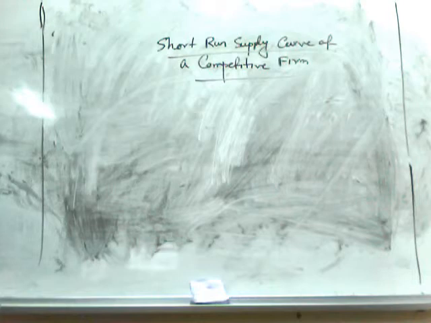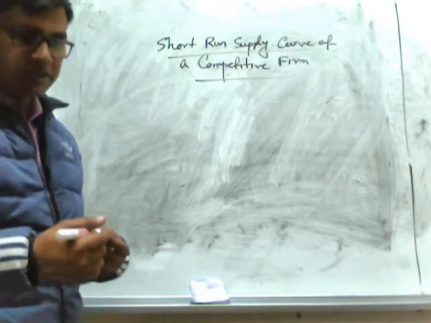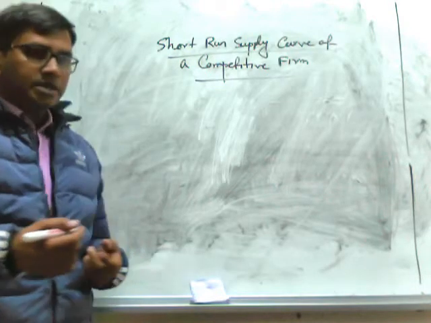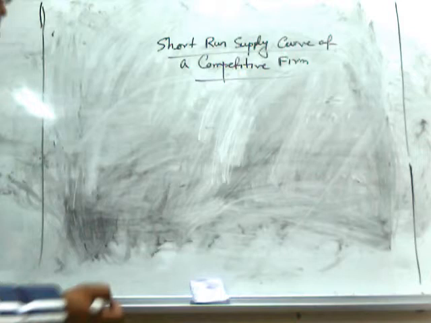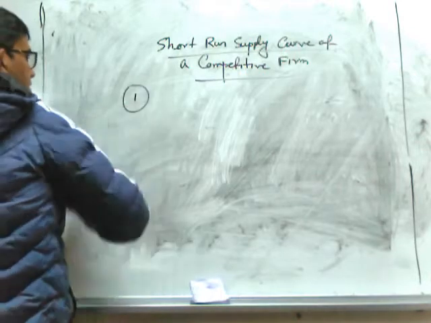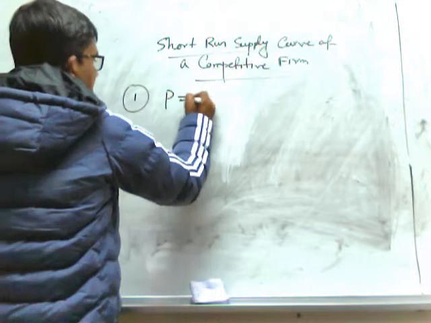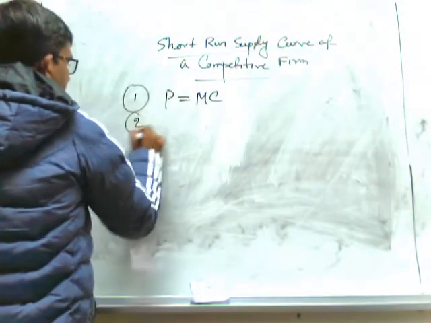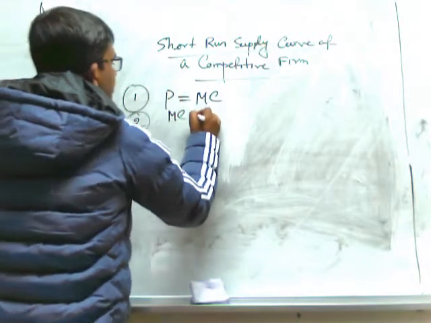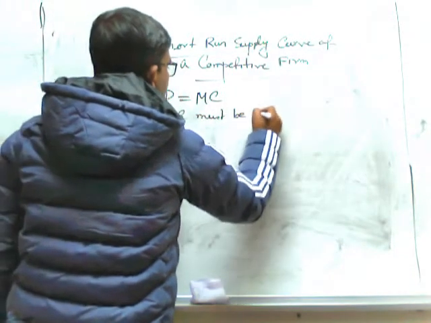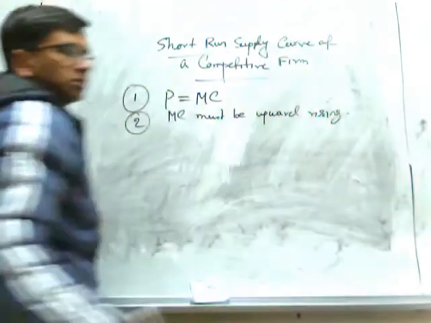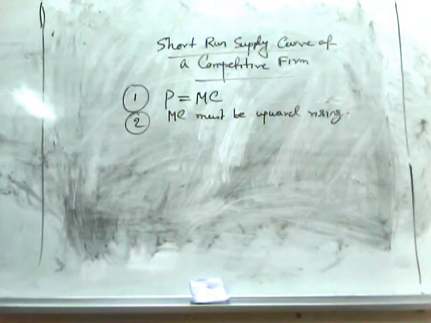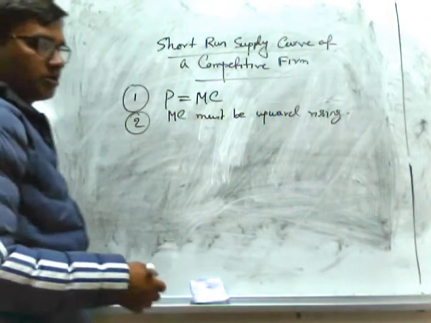We have to understand one thing, that at each price level, the equilibrium level of output is determined on the marginal cost curve. Because competitive equilibrium has two conditions. Number one is price equals MC, and number two, that MC must be upward rising. So definitely there is no meaning of considering the downward sloping part of the MC.